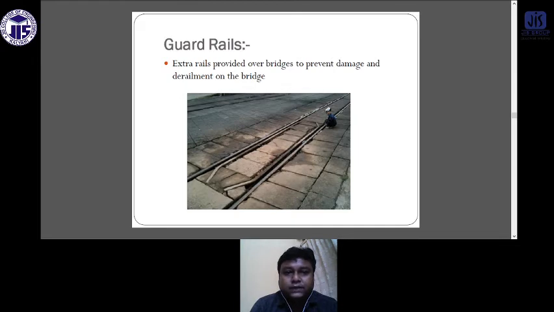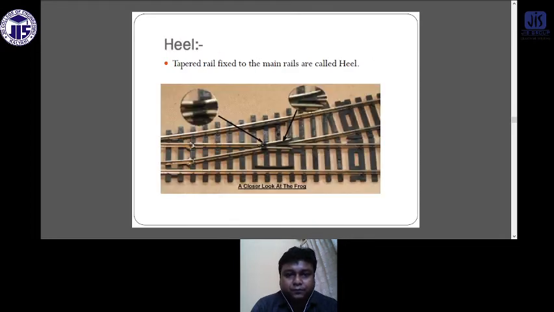Guardrails. What are guardrails? Extra rails provided over the bridges to prevent damage and derailment on the bridges. This is provided in the bridge area where some joints are there. In that area it is placed to provide some extra strength so that the train cannot be derailed from the track.